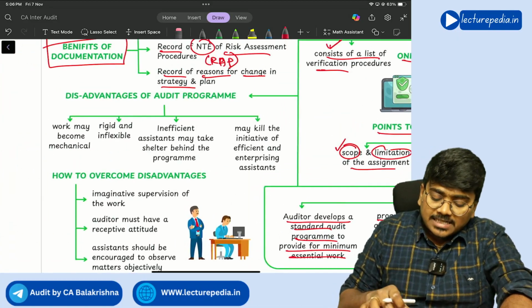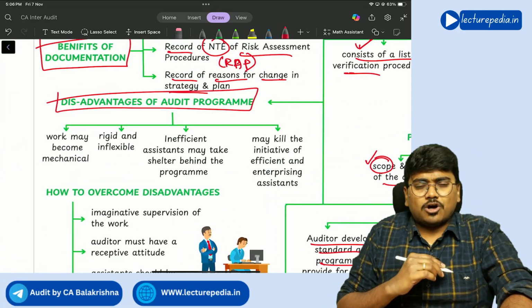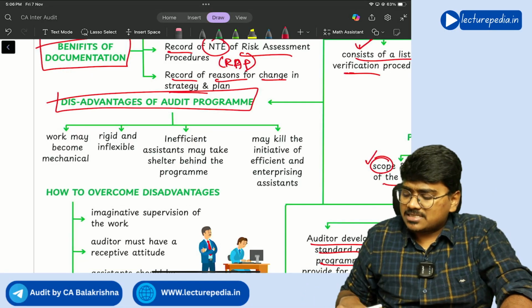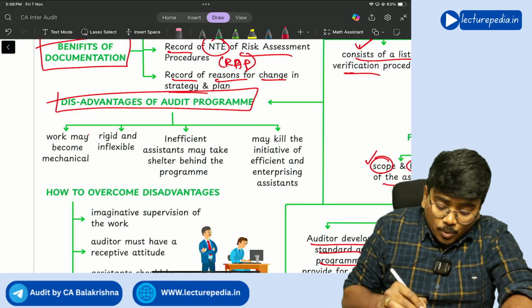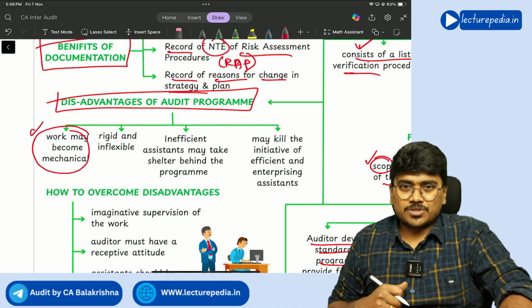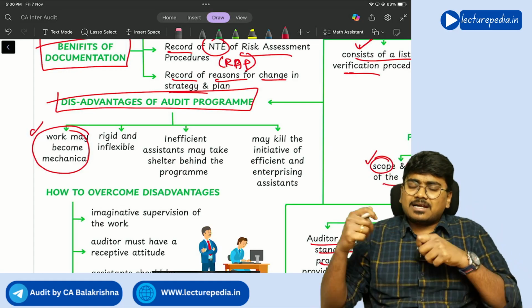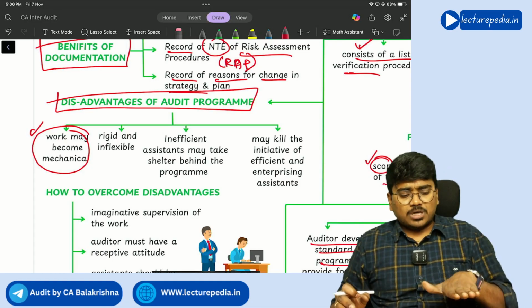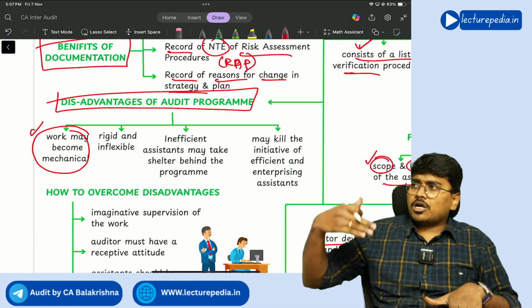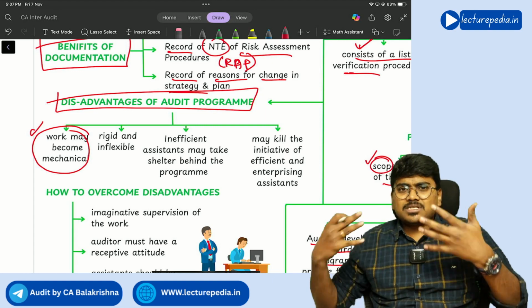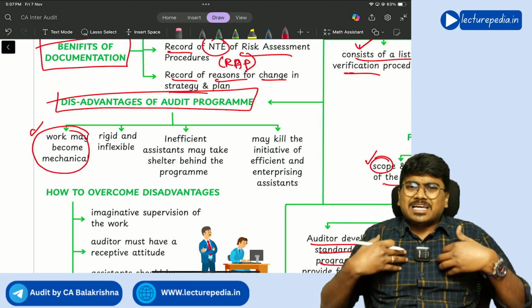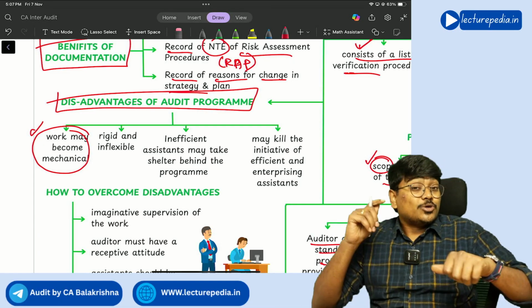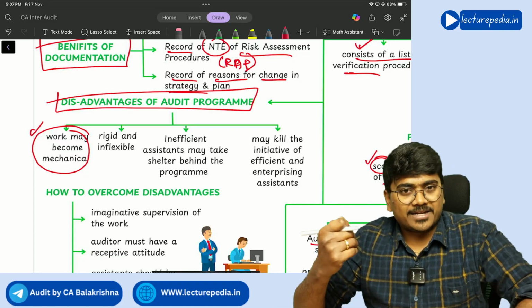Next, there are certain disadvantages because of this audit program. One disadvantage I already told you is that the article assistant might just stick to the audit program. Let us see. Work may become mechanical. Of course, you have given a list of procedures and asked the article assistant to perform them. For the first audit it will be okay, for the second audit it will be okay. From the third audit, fourth audit onwards, the same procedures he has to keep on performing. So it might become routine and mechanical to the article assistant. To overcome this, you should ask the article assistant to keep an open mind.